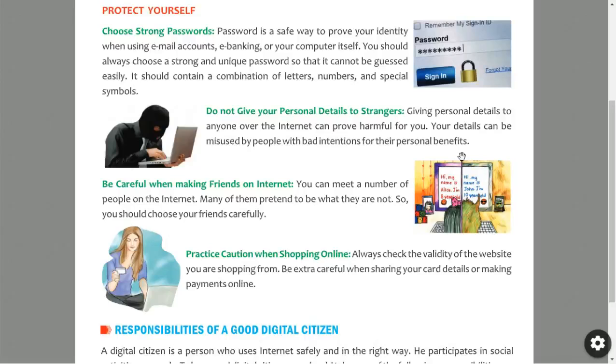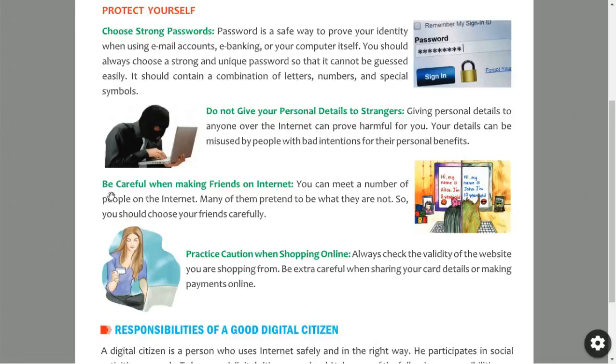That's why we should not share any personal information, like our credit card details, debit card details, or bank account details. If anybody is asking, you should not give. Even if you know the person, you should not share your personal information over the internet. That is not safe.